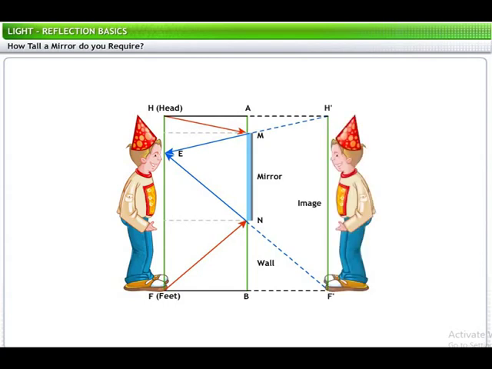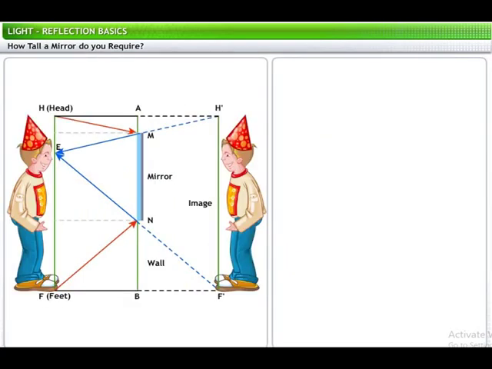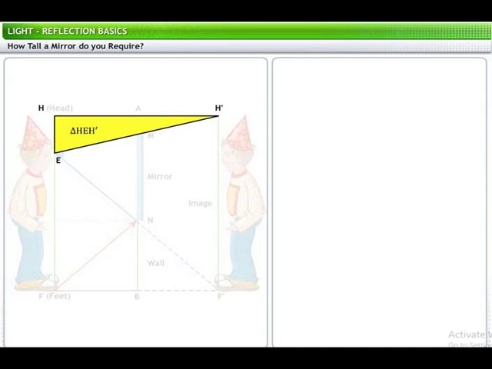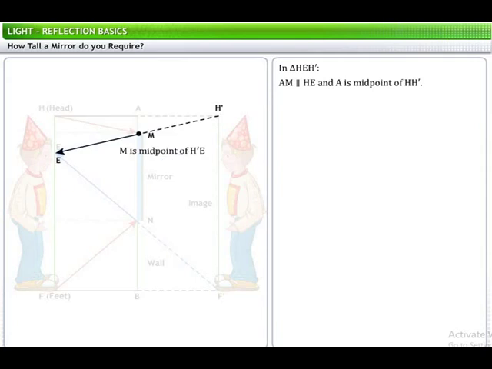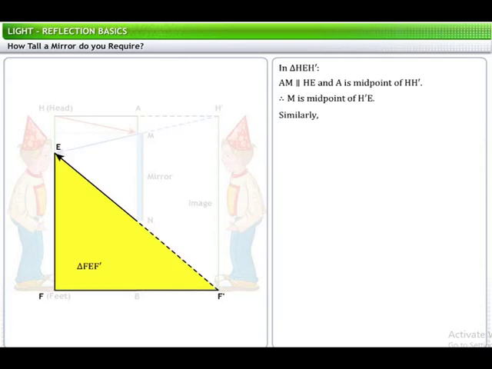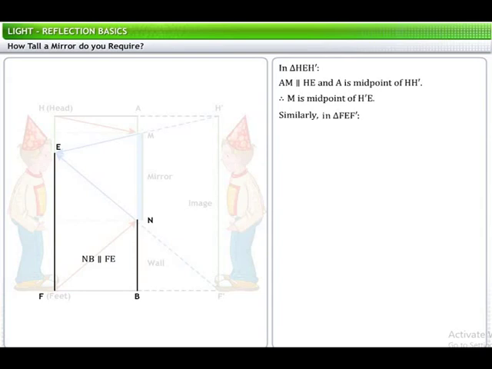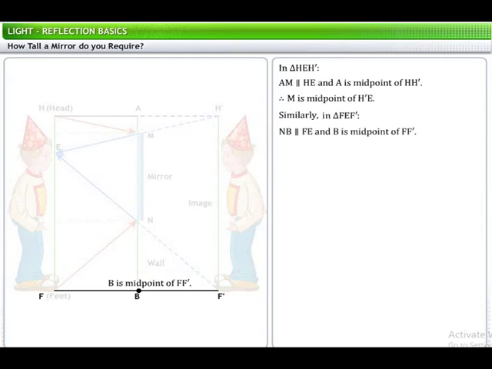These will form an image H', F' when produced backwards. In triangle HEH', AM is parallel to HE, and A is the midpoint of HH'. Therefore, M is the midpoint of H'E. Similarly, in triangle FEF', MB is parallel to FE, and B is the midpoint of FF'. Therefore, N is the midpoint of F'E.